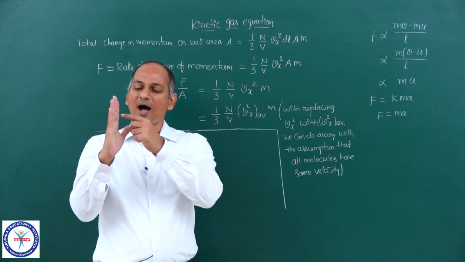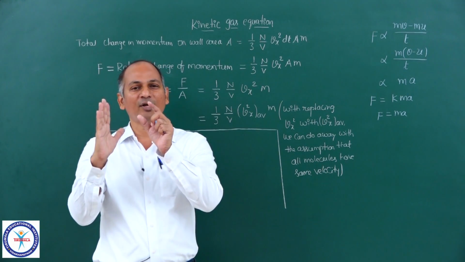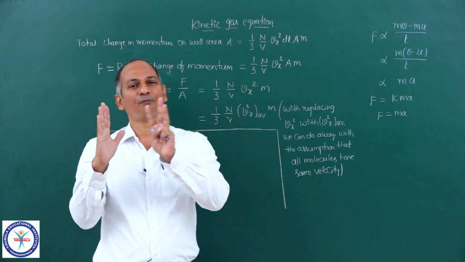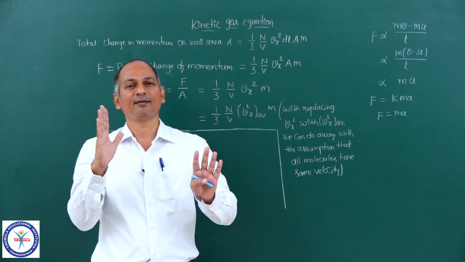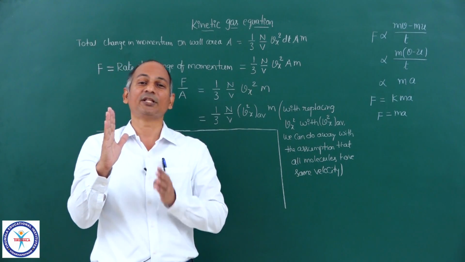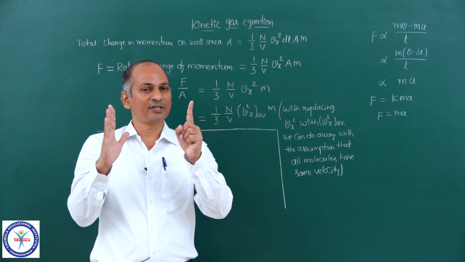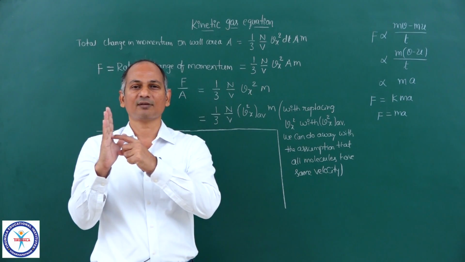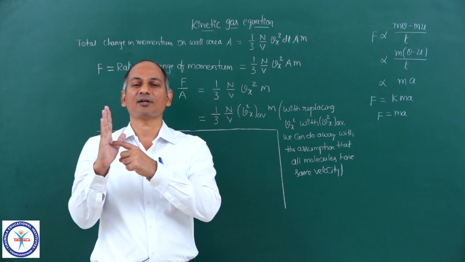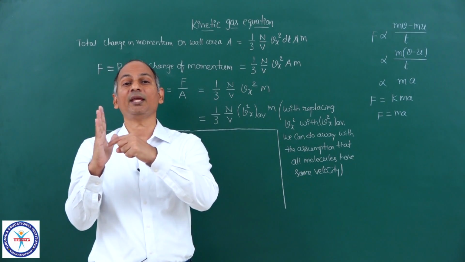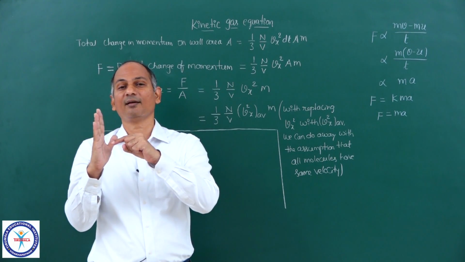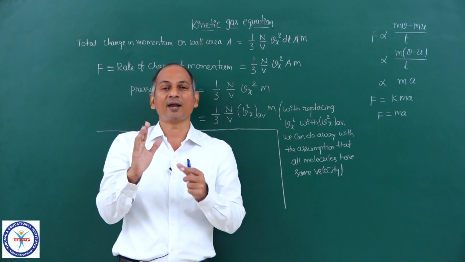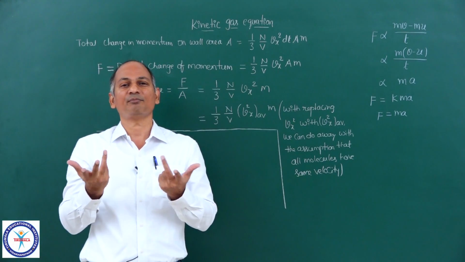So suppose on that area, 10 molecules are colliding. 3 molecules are colliding with one speed, 4 molecules are colliding with another speed, and the rest of the 3 molecules are colliding with the third speed. So for the first 3 molecules calculate the pressure, for the next 4 molecules calculate the pressure, for the next 3 molecules calculate the pressure. All of them are colliding on the same area, force per unit area. So add the pressure due to the first 3 molecules, the pressure due to the next 4 molecules, and the pressure due to the last 3 molecules, and you will get the total pressure.